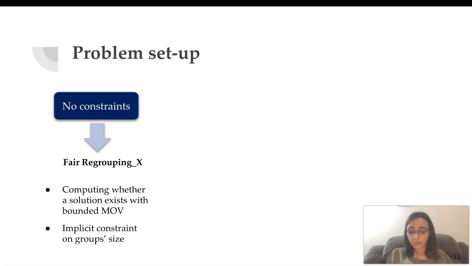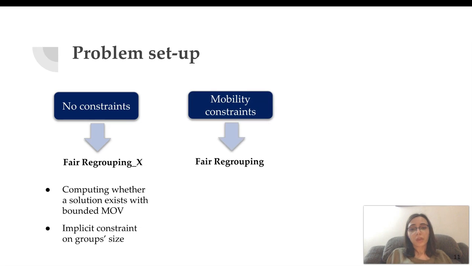Now, in many settings, people actually cannot move very far away, or you cannot redraw boundaries of districts in a very unnatural way. So you may define mobility constraints as the fair regrouping problem, and that simply entails having a list of where people can actually move.